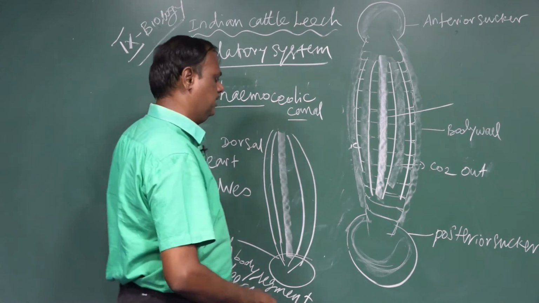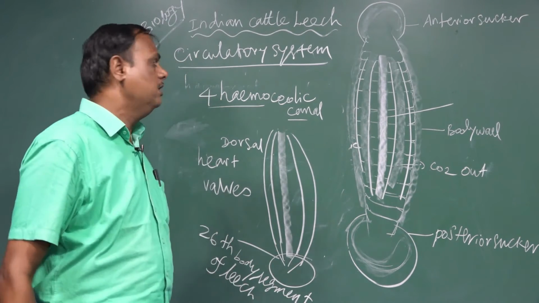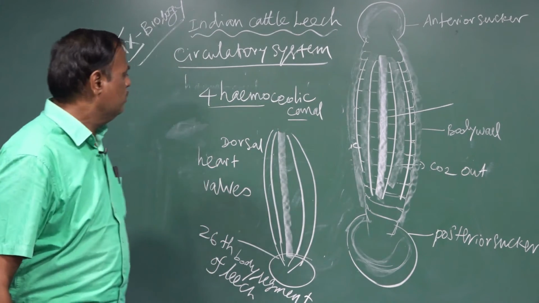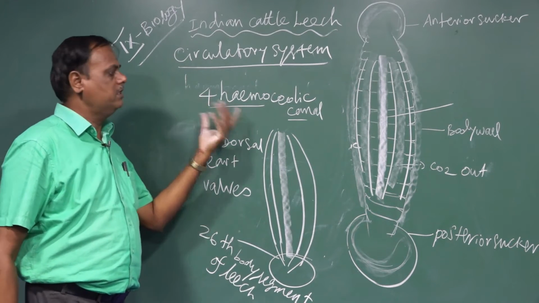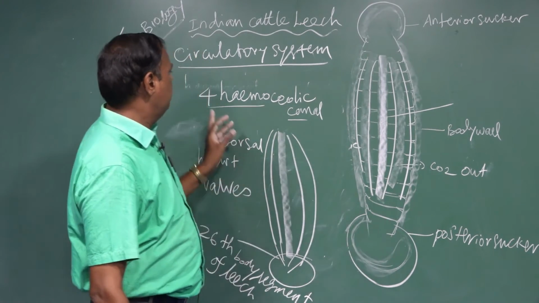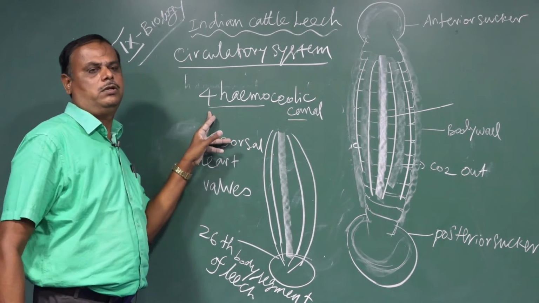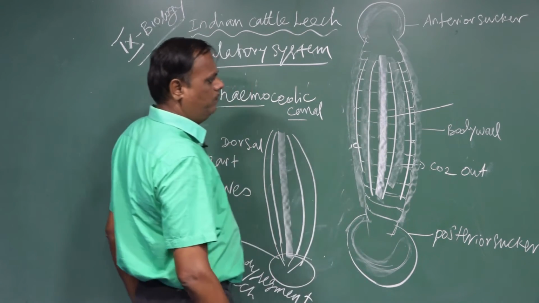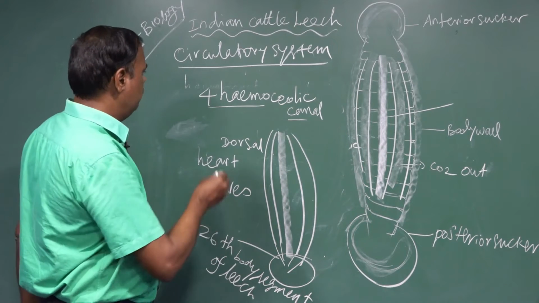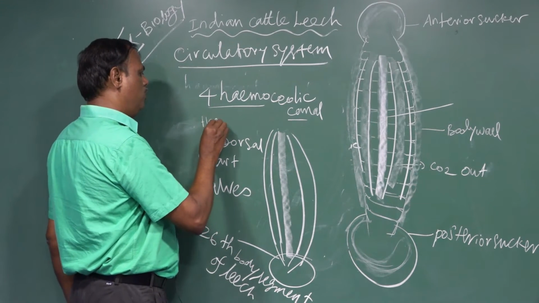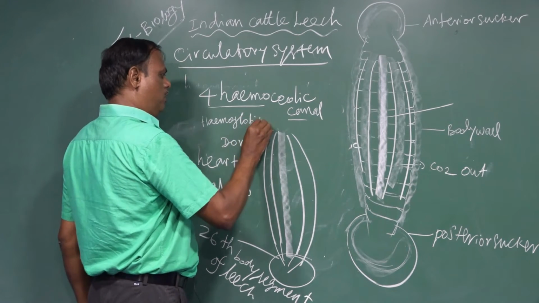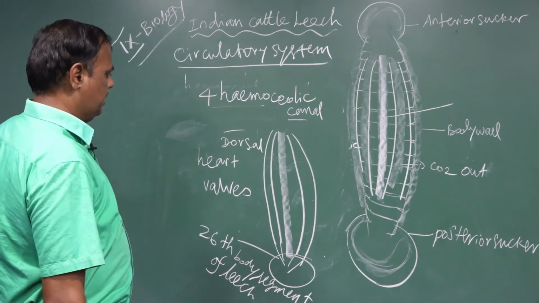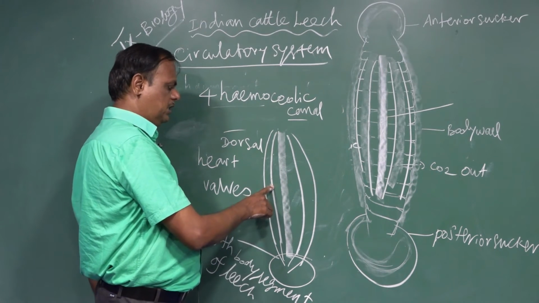In this way, circulation takes place in the body of the leech. The circulatory system is also called the hemocoelic system. There are no true blood vessels in the body cavity; the blood vessels are replaced by hemocoelic canals or channels. The hemocoelic canals are completely filled with blood. The blood contains a red pigment called hemoglobin.